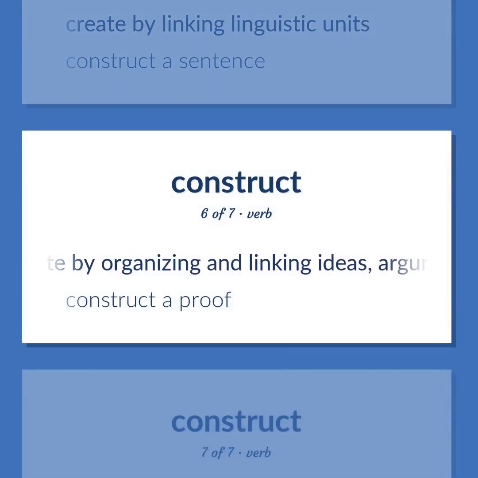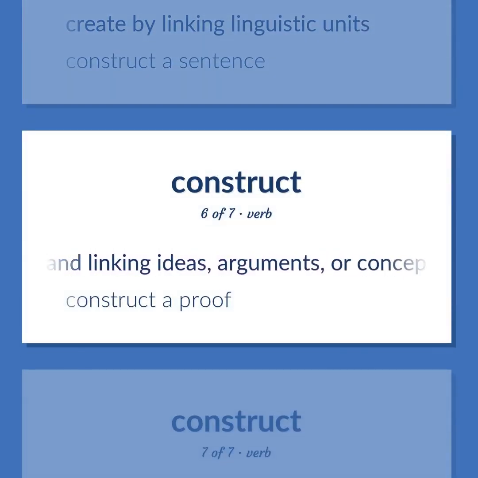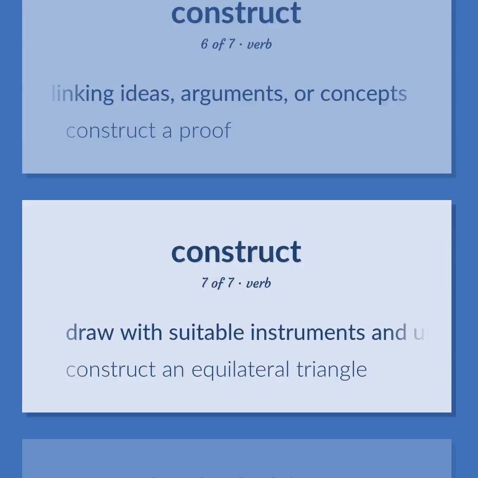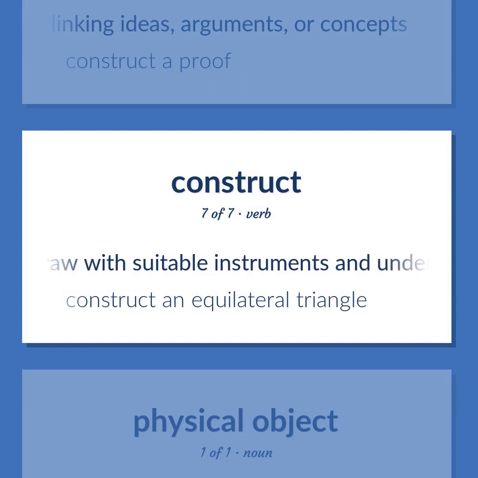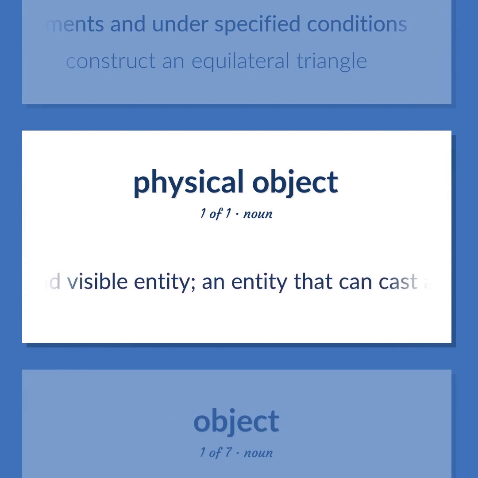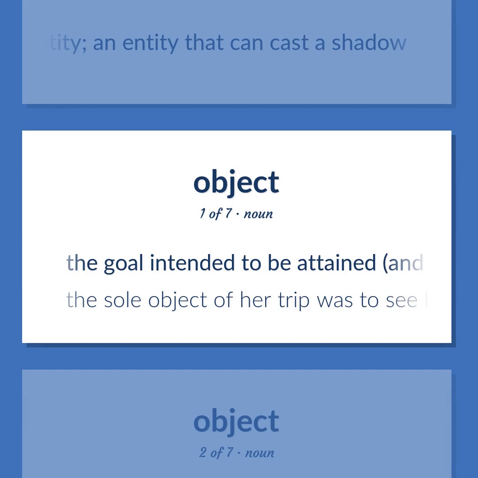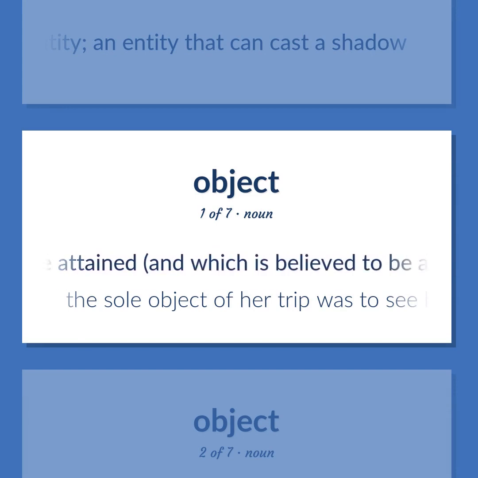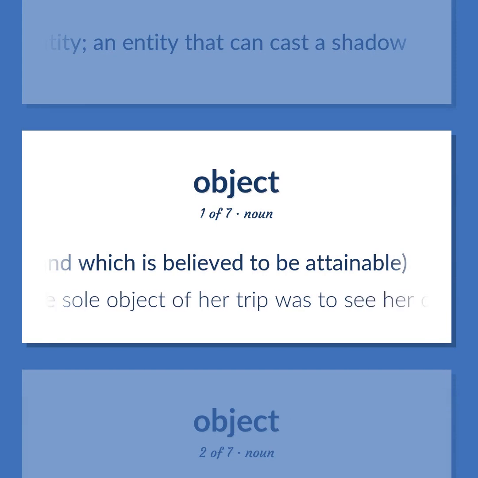Create by organizing and linking ideas, arguments, or concepts. Construct a proof. Draw with suitable instruments and under specified conditions. Construct an equilateral triangle. A tangible and visible entity. An entity that can cast a shadow. The goal intended to be attained, and which is believed to be attainable. The sole object of her trip was to see her children.